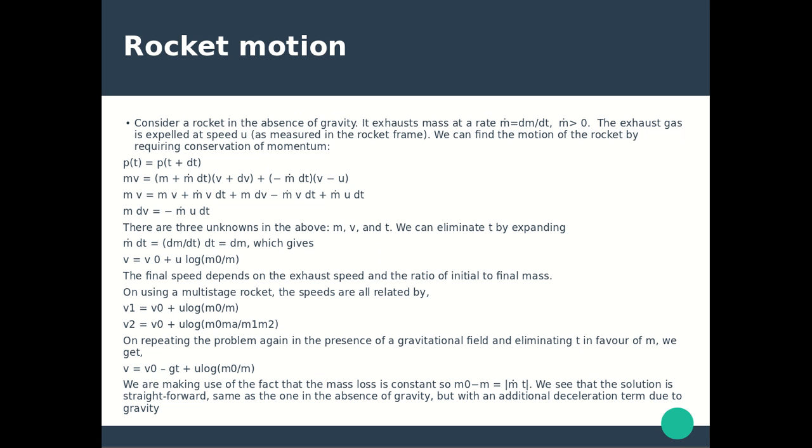On repeating the problem in the presence of a gravitational field and eliminating t in favor of m, we get v = v naught - gt + u log(m naught/m). We are making use of the fact that the mass loss is constant, so m naught - m = |m dot| t. We see that the solution is straightforward, the same as the one in the absence of gravity, but with an additional deceleration term due to gravity.